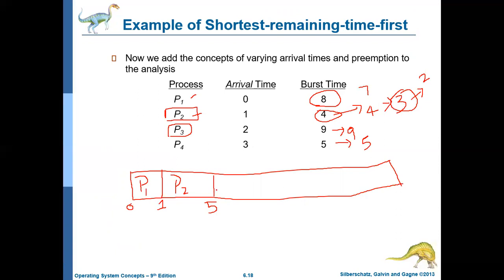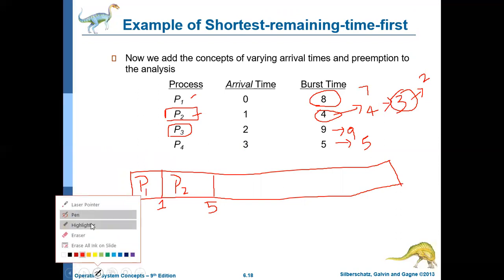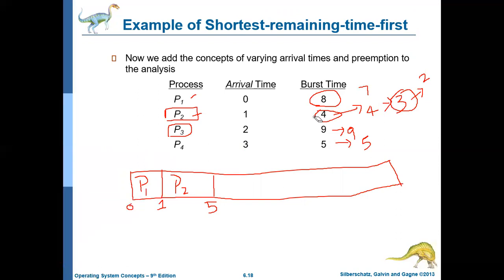So now 5 milliseconds are over, and P2 has already finished the task. So we can cut off P2. P1 has a remaining time of 7 milliseconds, P3 has a remaining time of 9, and P4 has a remaining time of 5 milliseconds.